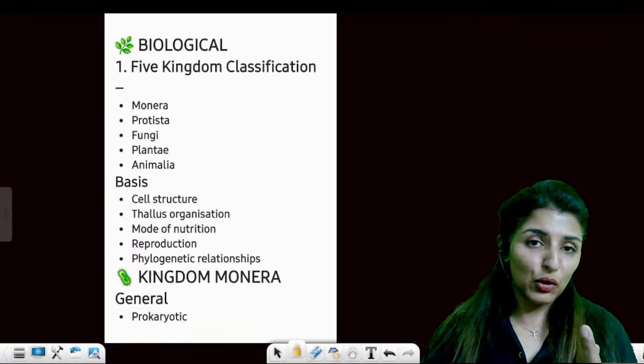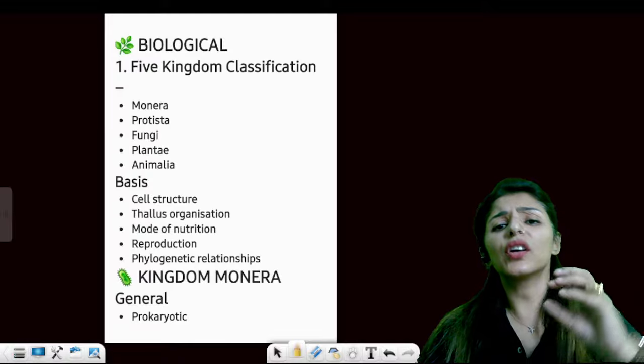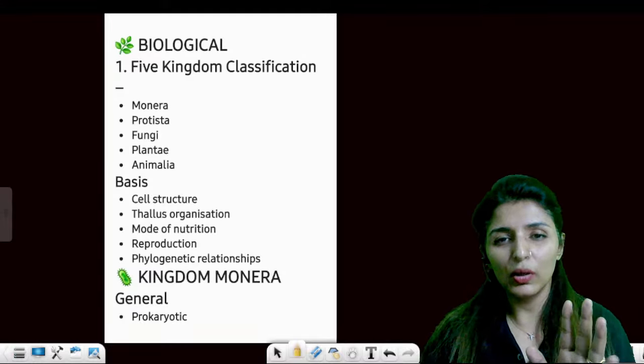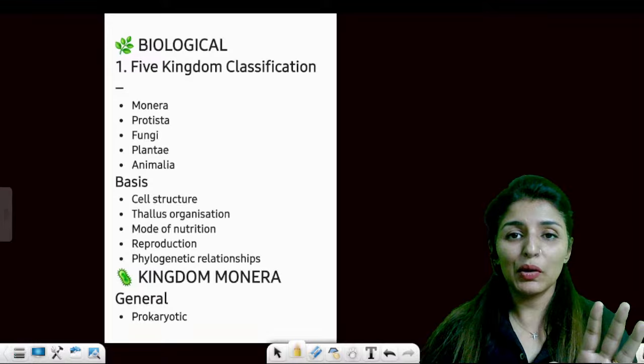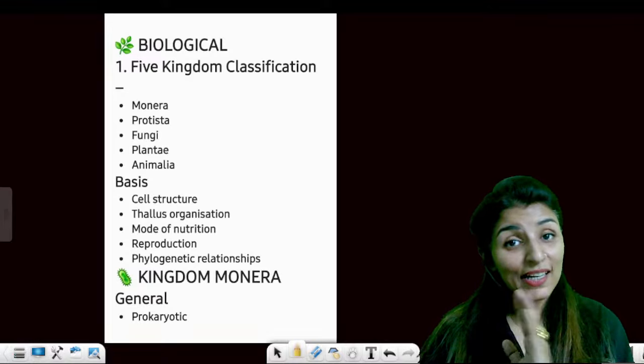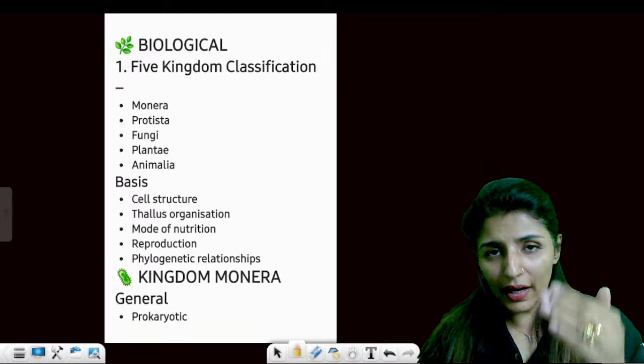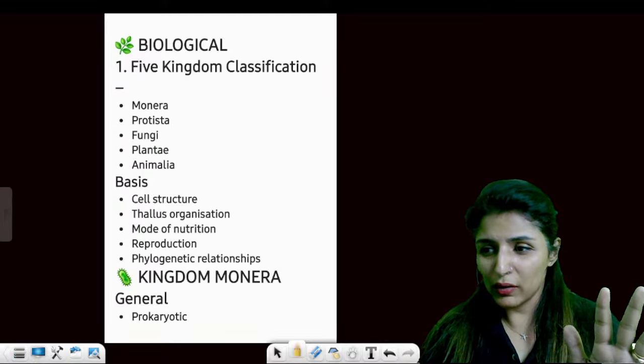Why am I not starting with Living World? Because Living World is not a very important chapter. We hardly get 1 or 2 questions, not even 2. Last year we didn't get any question from Living World, but as always, NTA is full of surprises. We are not going to leave any chapter, but I thought we'll start with Biological Classification.